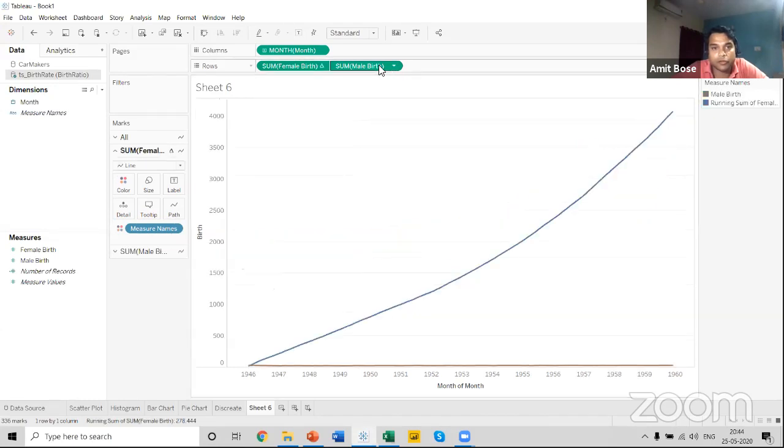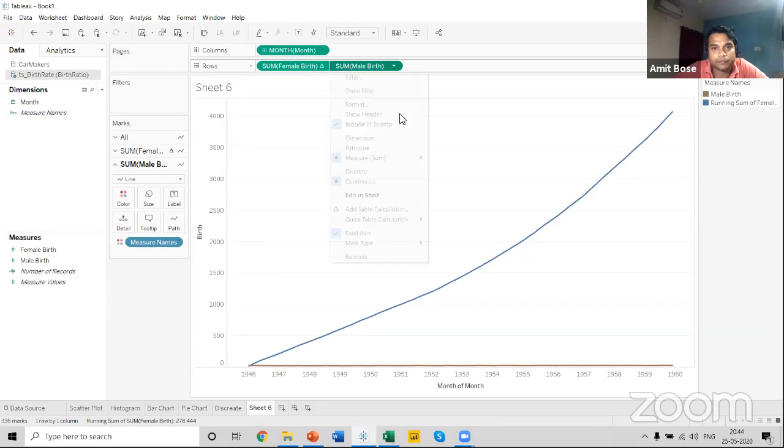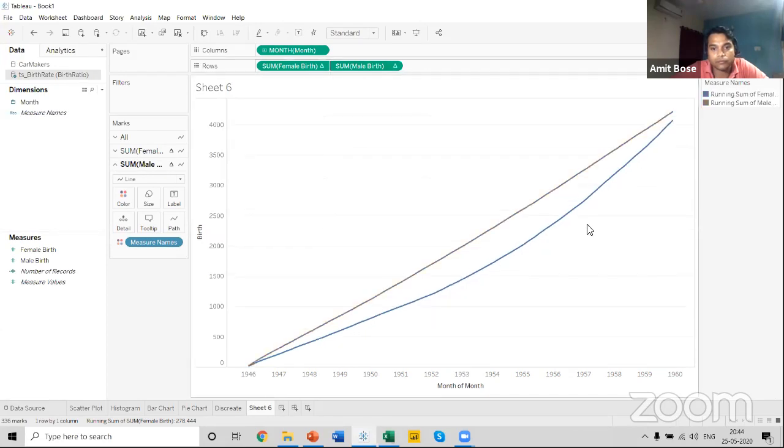So let me apply running total over here. As I can see, the trend of this particular male birth has been straight. Now the running total is giving me a different scenario. I can see there is a down, the birth rate has actually decreased over this point of time compared to this one.